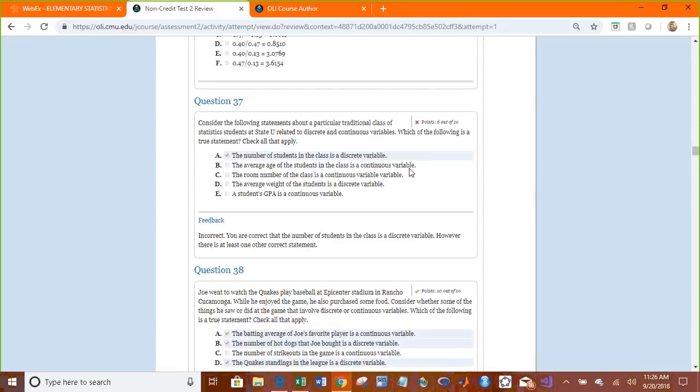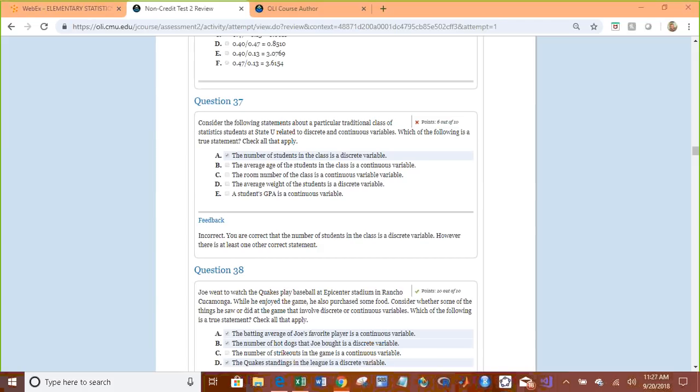Which one is true? The number of students in the class is discrete. The average age of these students in the class is continuous. The room number is continuous. The average weight of these students is discrete, and a student's GPA is...